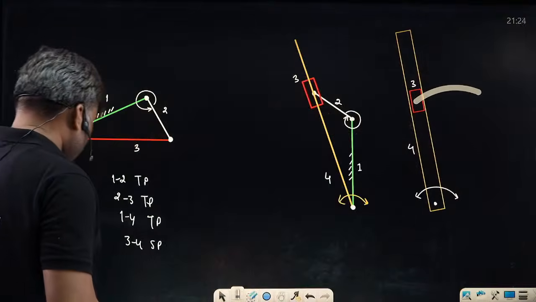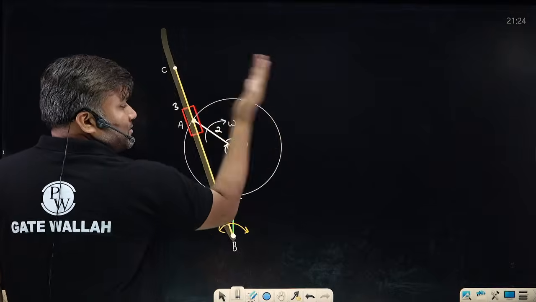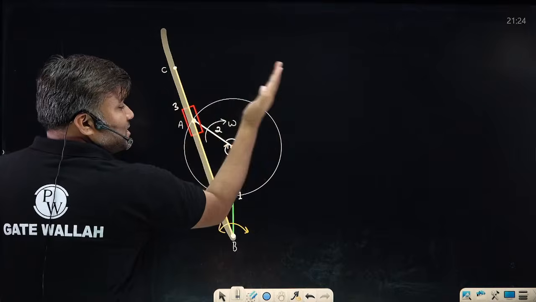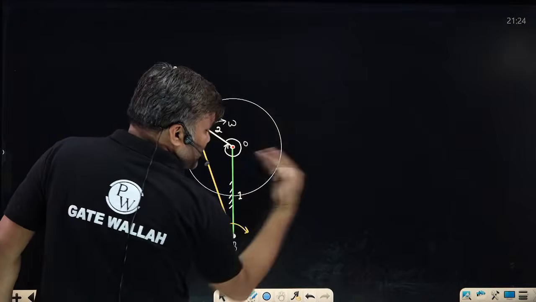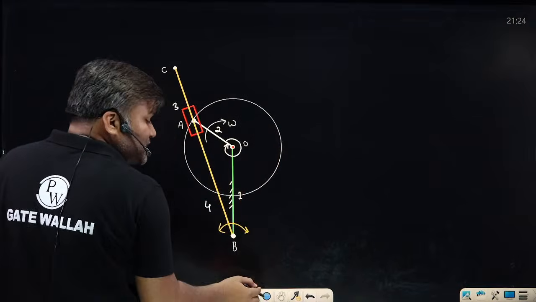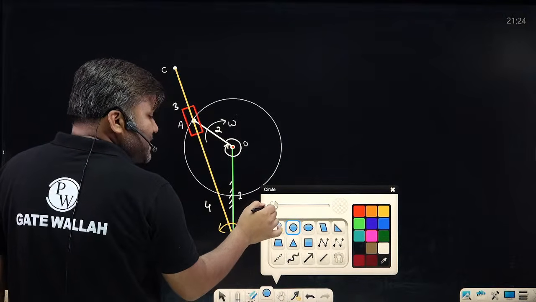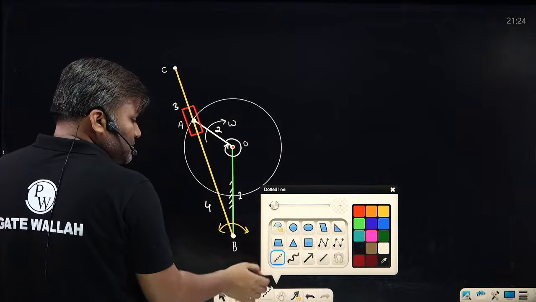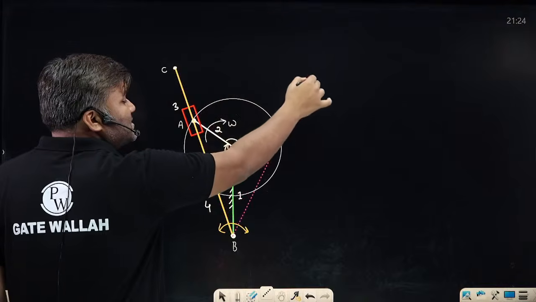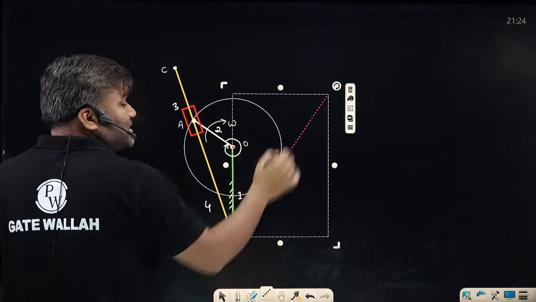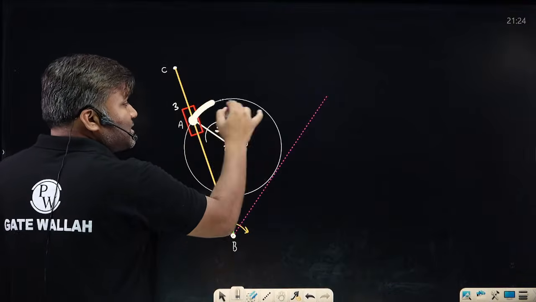Obviously. But sir, the slotted link is to make rocker type of motion. It will go this side and it will stop somewhere. It cannot go further beyond. So if I want to show the extreme positions of the slotted link, it will be something like this. Sir, from here, the slotted link can go at most tangential to the circle. Beyond the circle, it cannot go. Why? Sir, the slider is on the circle only.